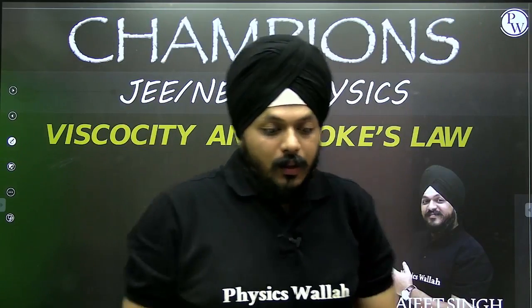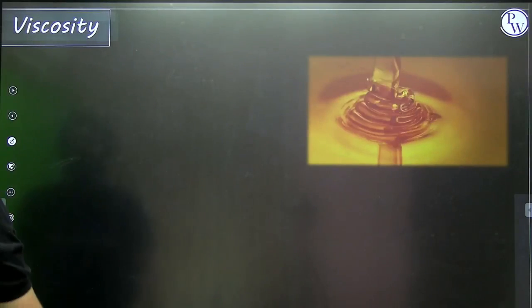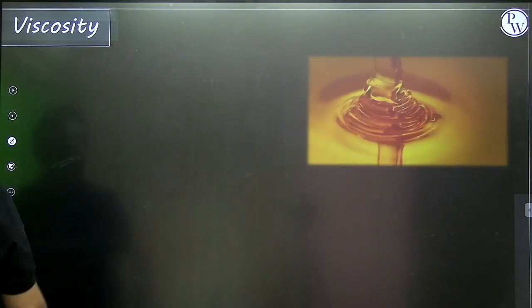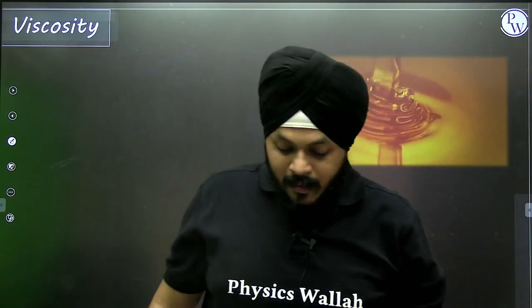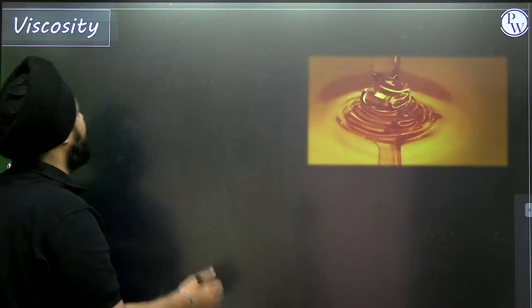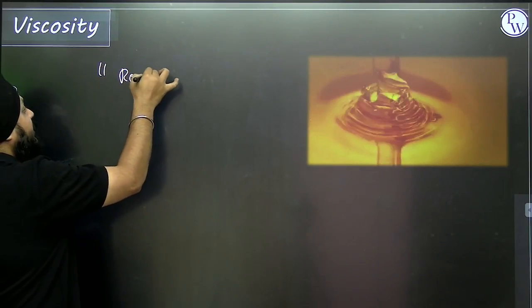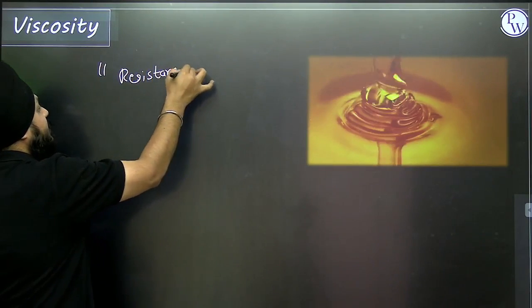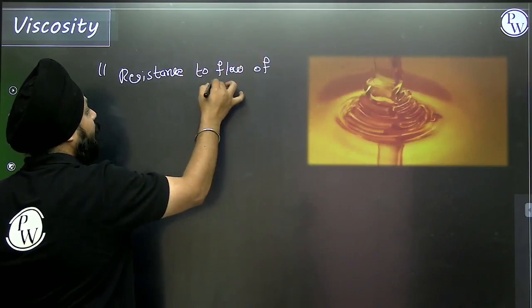Okay, so see, viscosity. If we want to understand this, let's take an example of the Dabur ad, right? What it states, viscosity. First of all, in simple terms, it is resistance to the flow of fluids.